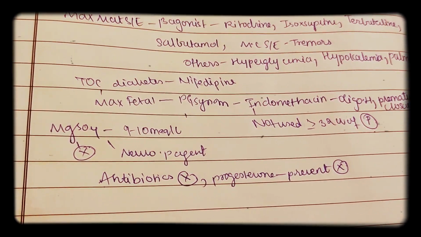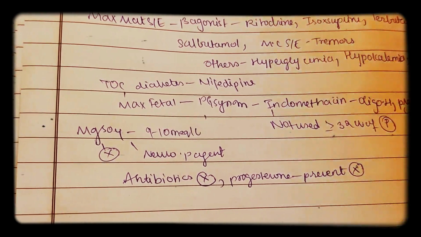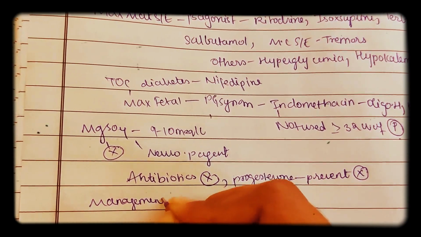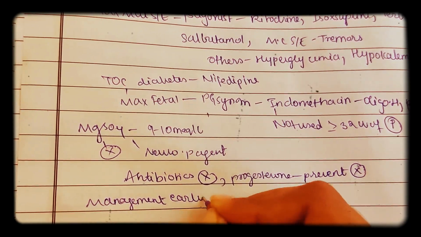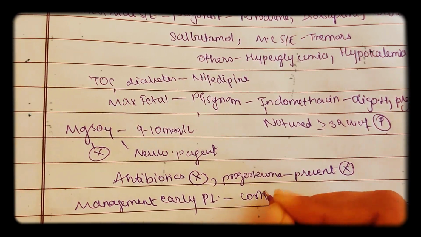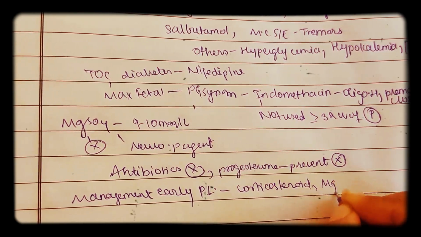Okay, so now let us discuss the management of early preterm labor. Management of early preterm labor is corticosteroids, magnesium sulfate.